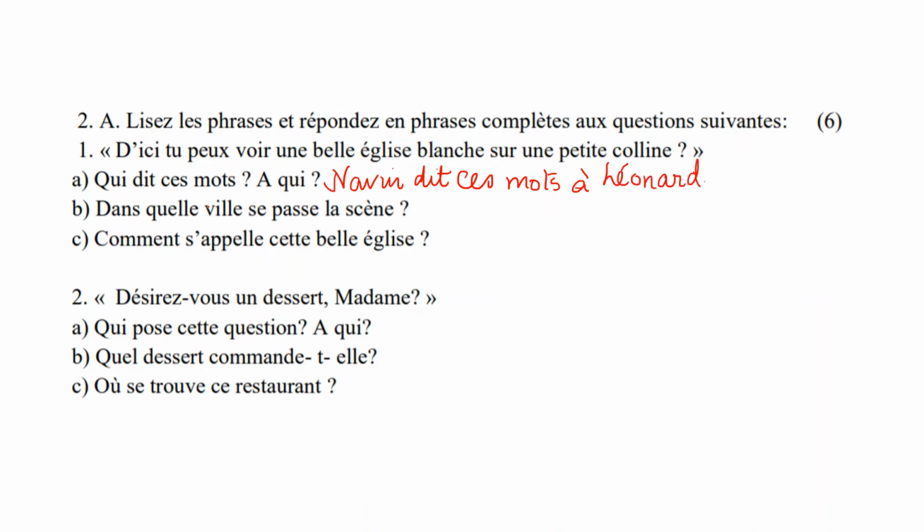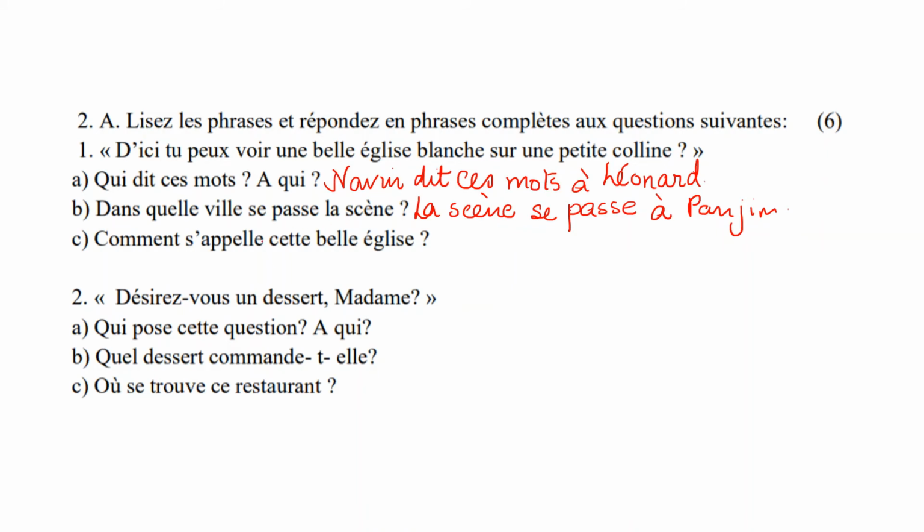The next one, dans quelle ville se passe la scène? In which city is this scene happening? It is obviously in Panjim. La scène se passe. Make sure you're using the correct preposition here because you're talking about a city: à Panjim.